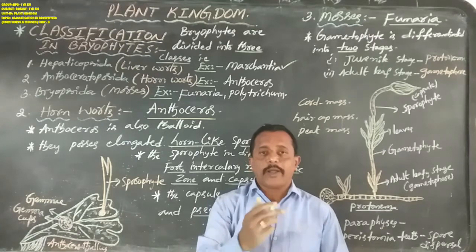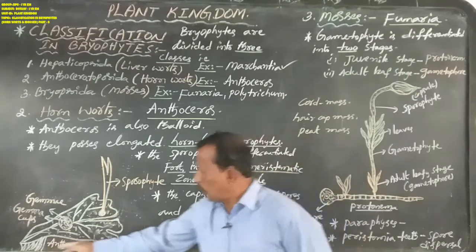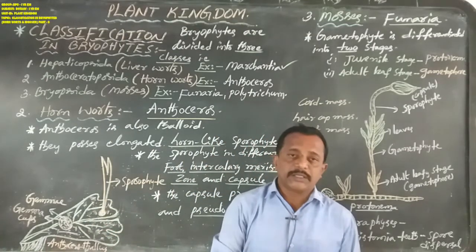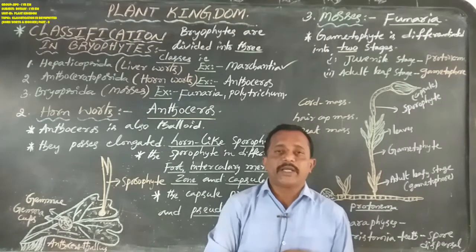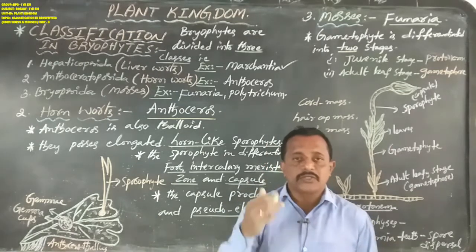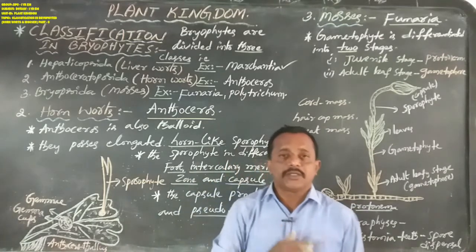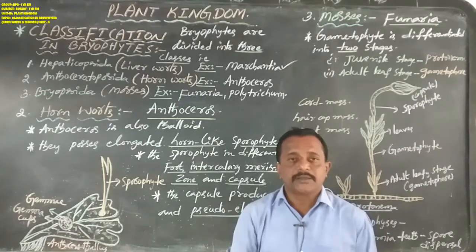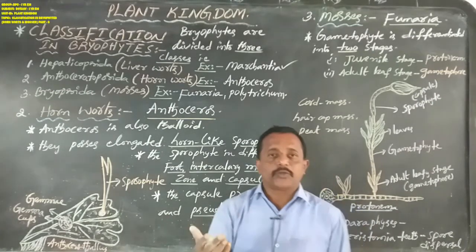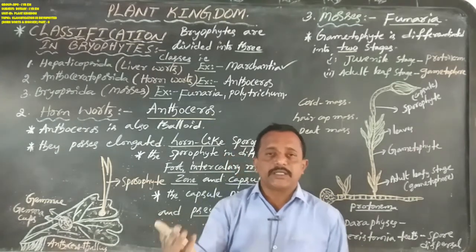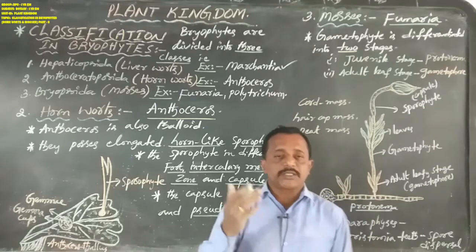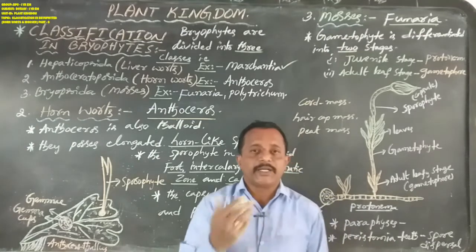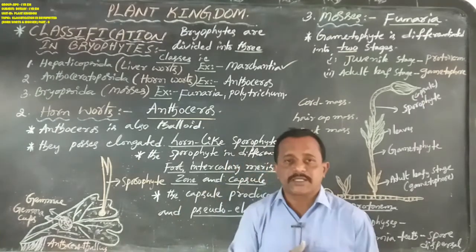This means the plant body is not differentiated into true root, true stem, and true leaves, but it resembles leaf-like structures. The Anthoceros thallus is similar to the Marchantia thallus, but the difference is here. Marchantia thallus is differentiated into male thallus and female thallus, but the Anthoceros thallus is single. A single Anthoceros thallus contains both a male sex organ and a female sex organ.